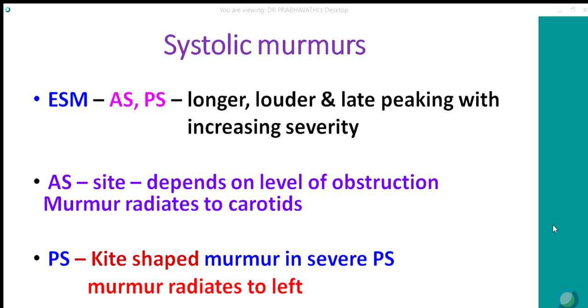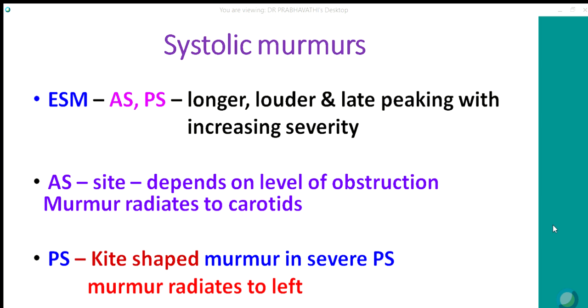In AS, the site of the murmur depends on the level of obstruction. If it is subvalvular, the murmur is heard best in the left third and fourth intercostal spaces. If it is valvular, it can be heard in the left second or right second intercostal space. If it is supravalvular, it is heard best in the right infraclavicular area and sometimes in the neck. But always the murmur radiates to the carotids.